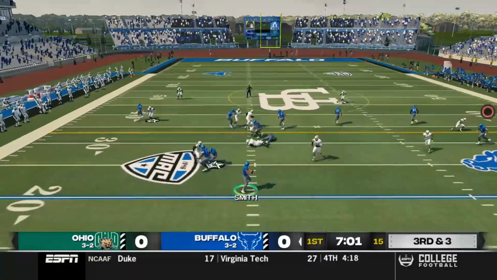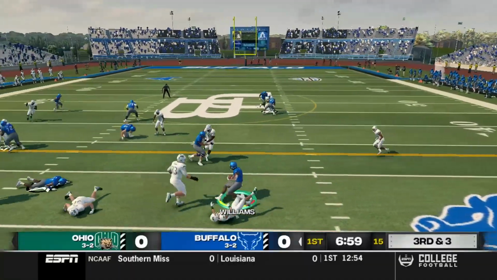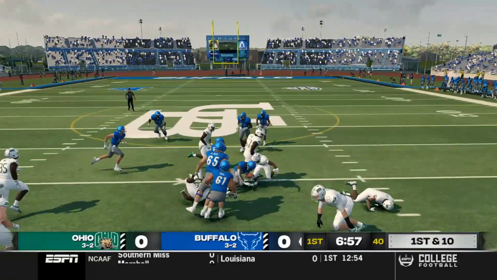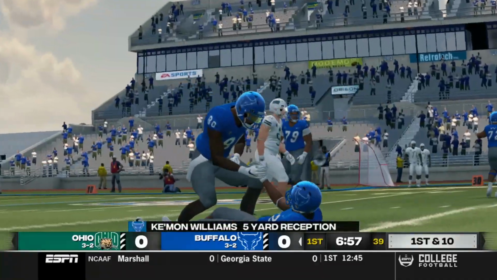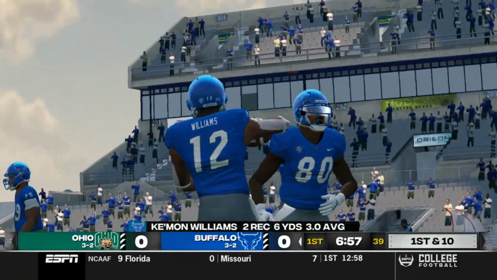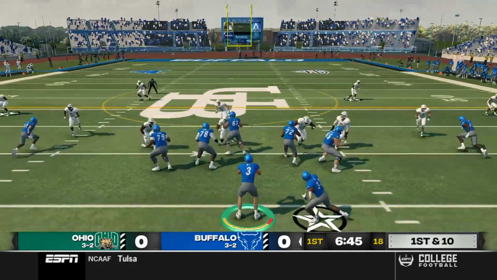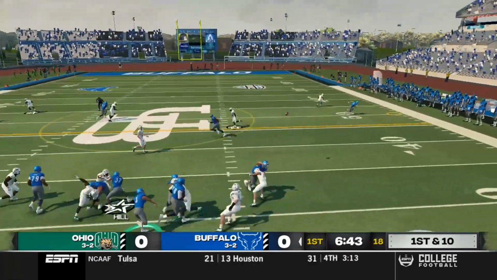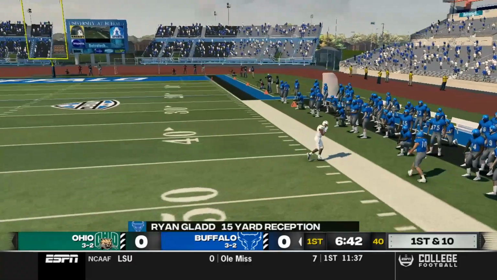3rd and 3, Tyler Smith back to pass. Looks like they're setting up a screen to Williams. Keemon Williams breaks 2 tackles, fights ahead, gains 5, and a Bulls first down. What a great effort play by Keemon Williams. On 1st and 10, Tyler Smith back to pass. He has Ryan Glad wide open on the sideline, gains 15 yards on the play.